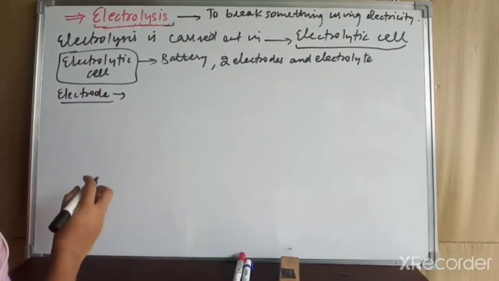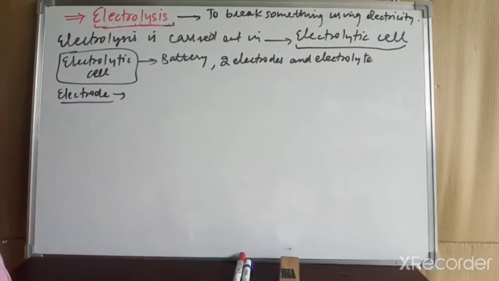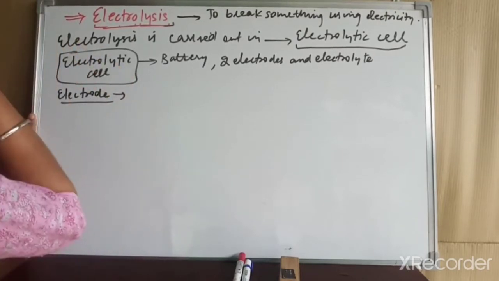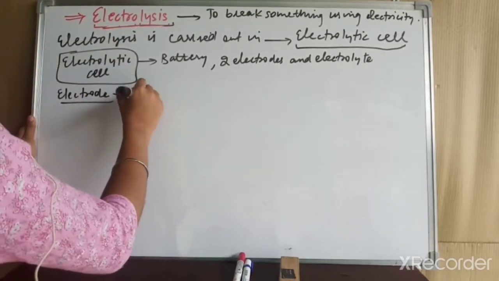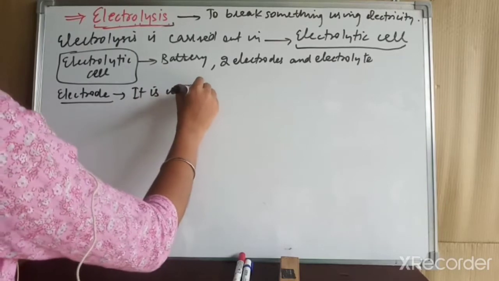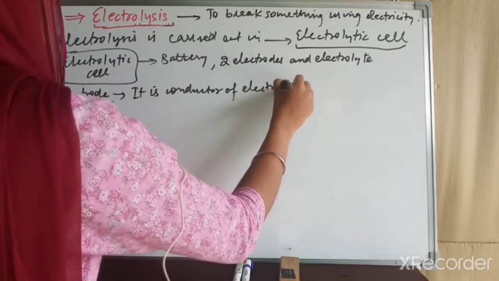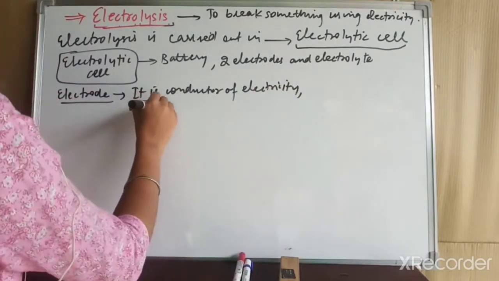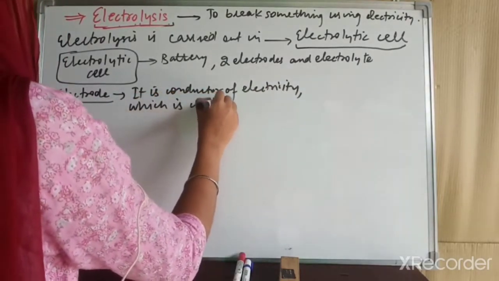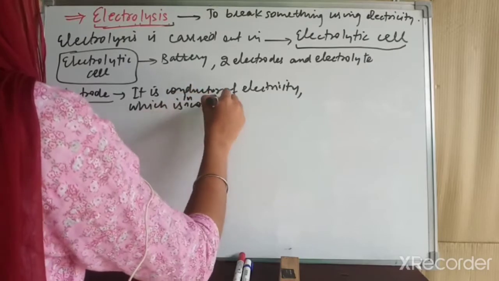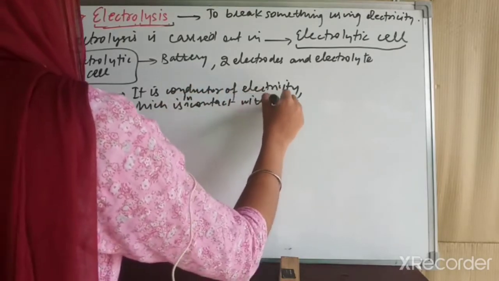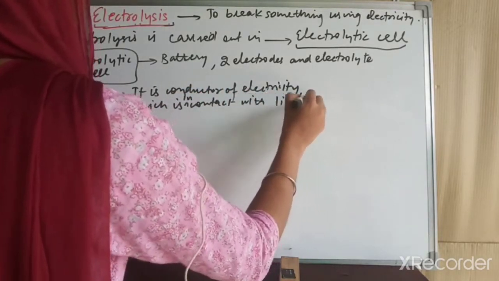An electrode is a good conductor of electricity which is in contact with the liquid in the electrolytic cell.